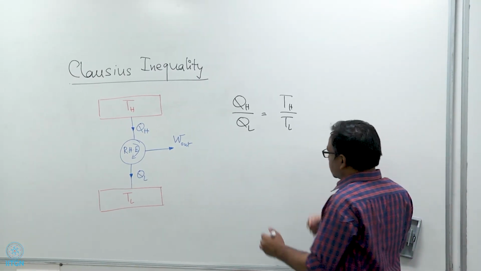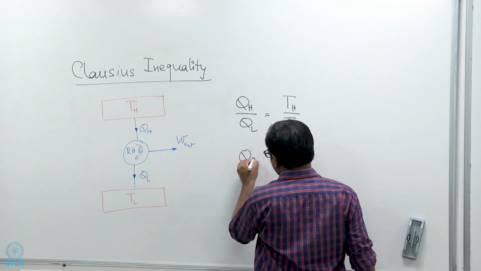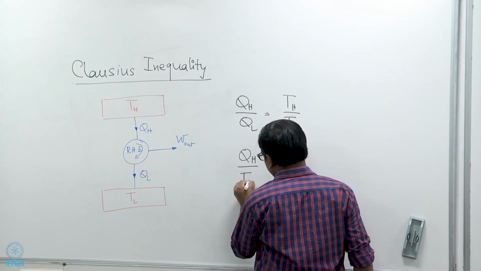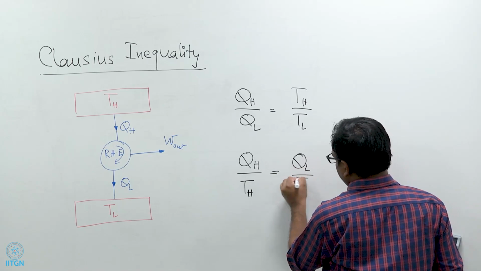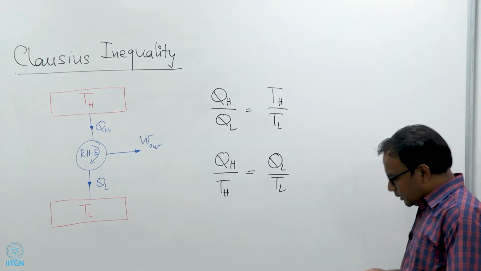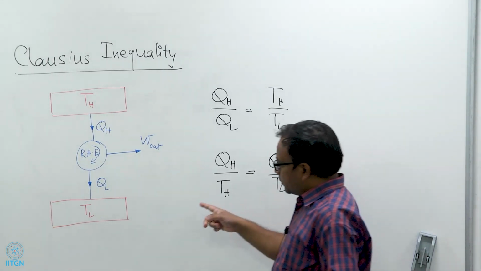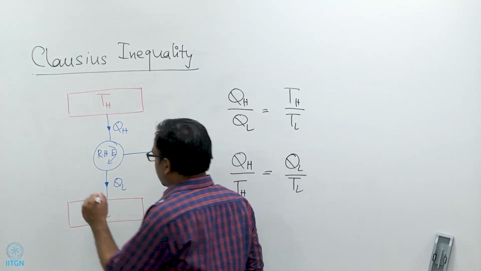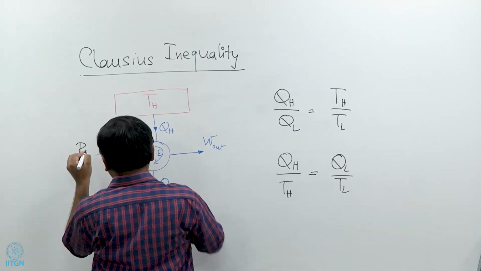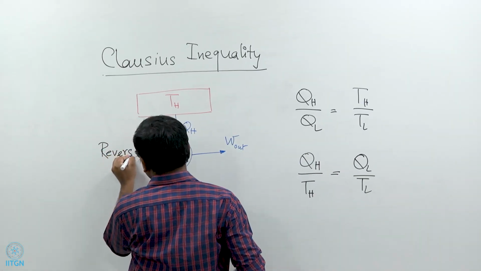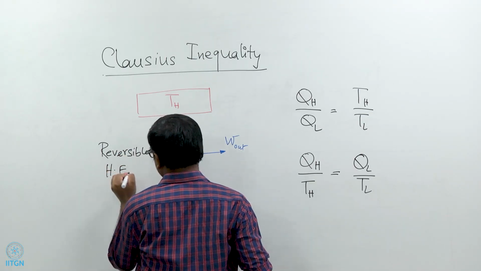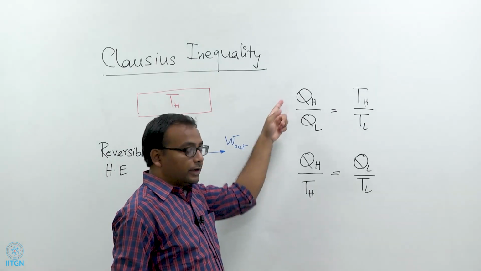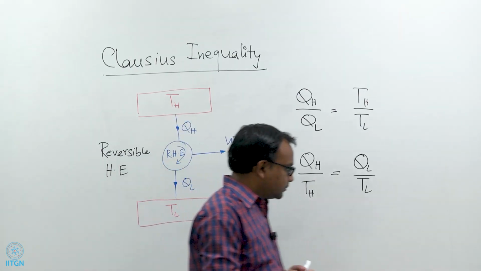So, then I can write that QH by TH is equal to QL by TL. Remember again that this is valid for a reversible heat engine. So, right now we are talking about a reversible heat engine. This is only valid for a reversible heat engine.